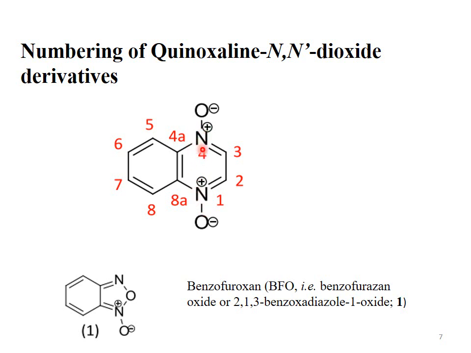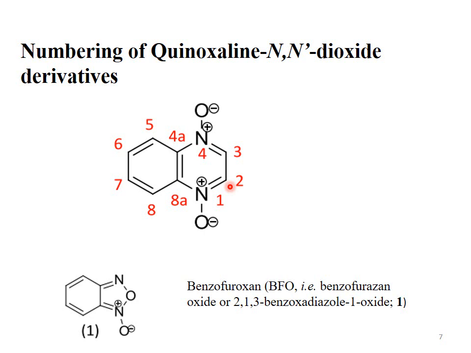Both nitrogens are equivalent. So the numbering can be started from this nitrogen, that is position 4, or this nitrogen, that is position 1. So the substituent present at position 2, next to the positively charged nitrogen, or we can say the quaternary nitrogen, decides the numbering system.